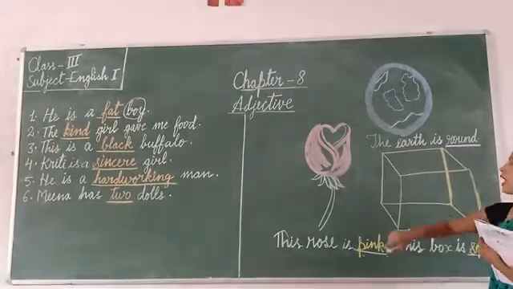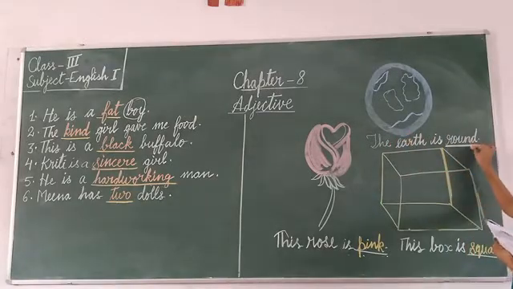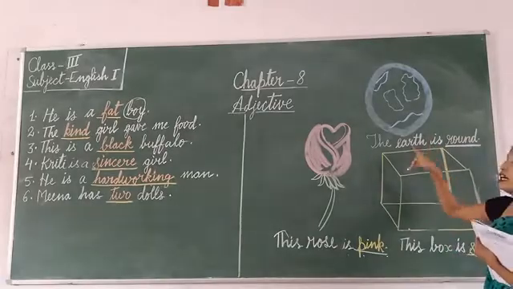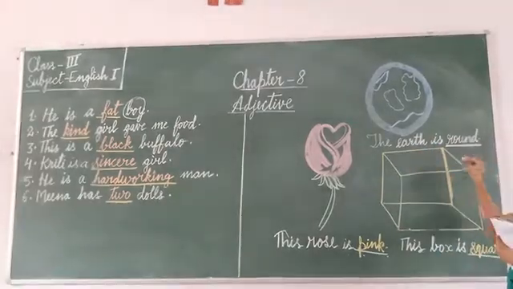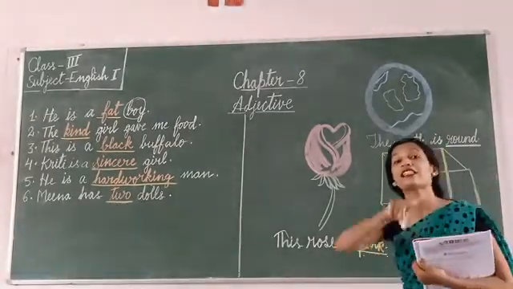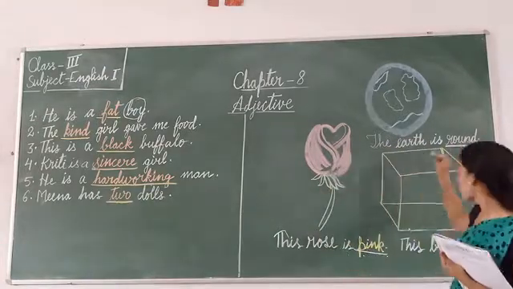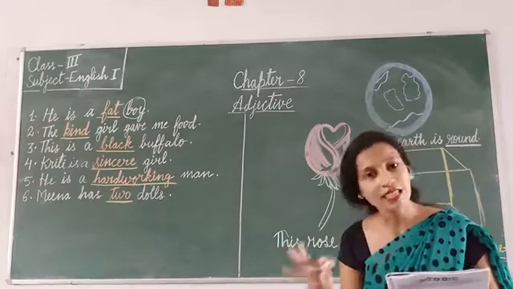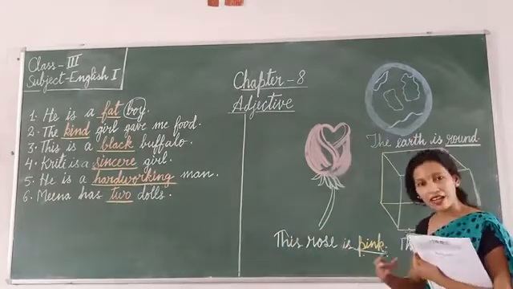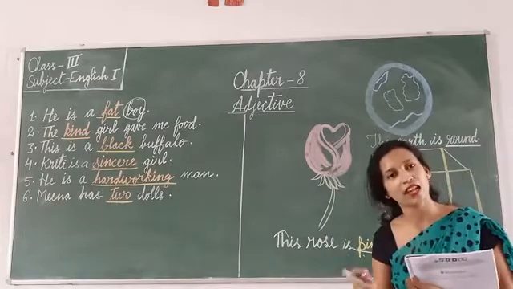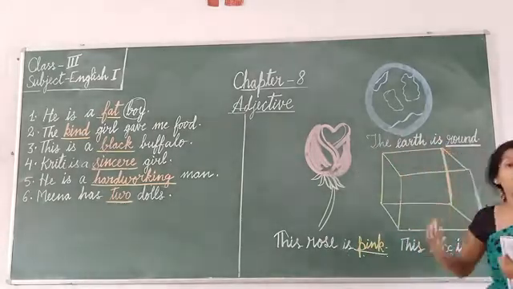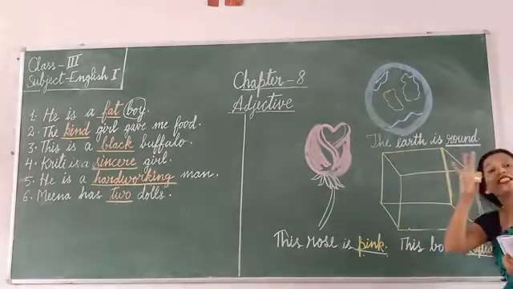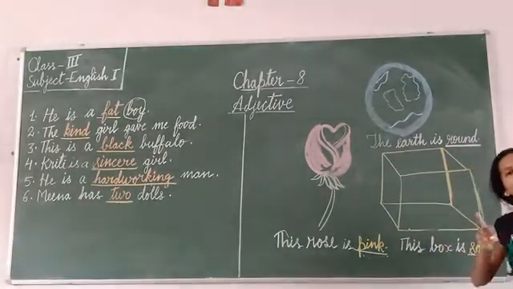Now you see the other example. The earth is round. You see the earth is round. So this earth is a noun and round, what it is telling? It is telling the size of a noun. This round is a size, right? I have explained that adjective tells us the size of a noun too. The color I have explained. Pink is a color, so adjective tells the color of a noun. Round, what is round? It is a size of a noun. Earth is noun and round is a size of a noun. That means it is an adjective.